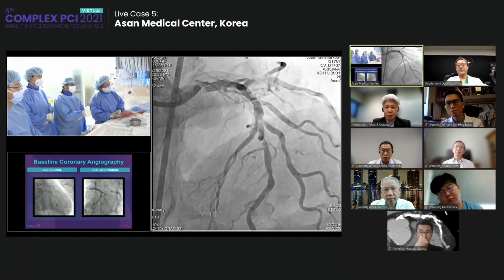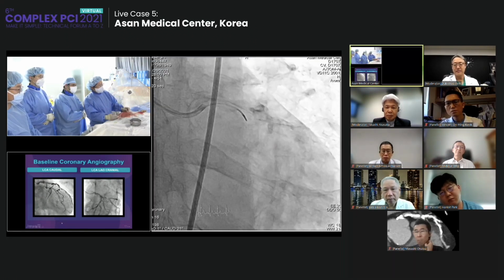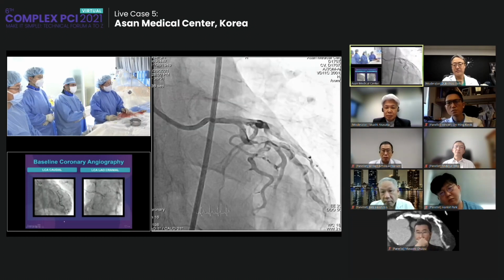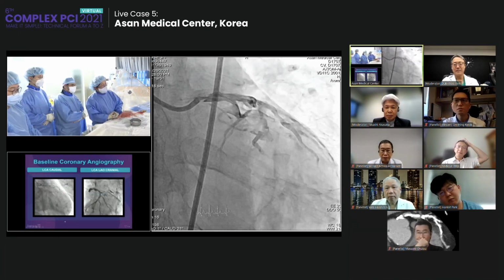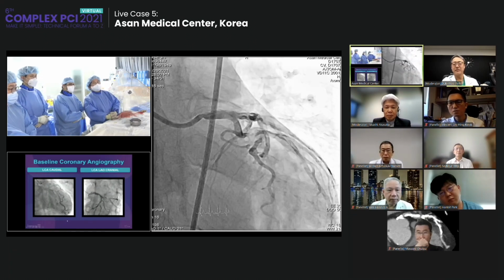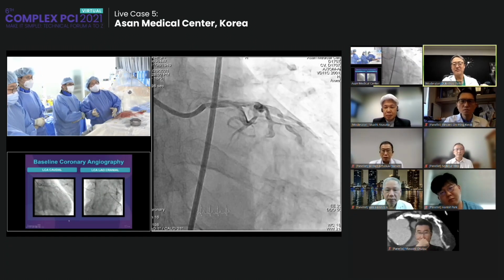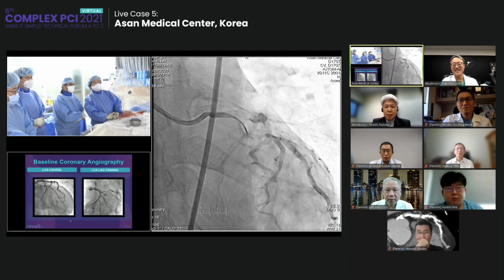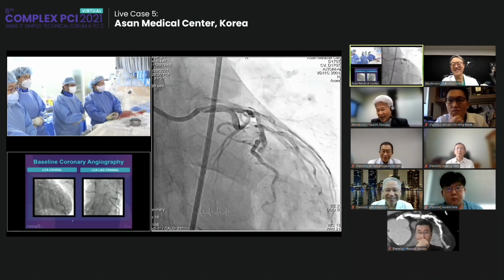Very tortuous. I will try to insert the wire into the circumflex, but I think it takes time. So please see the second case while I am trying to insert the wire into the circumflex.